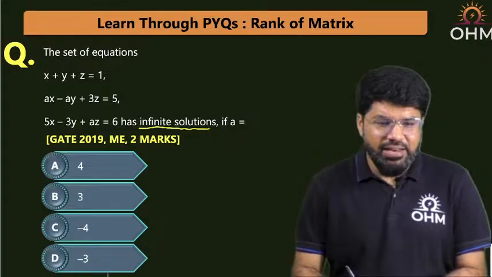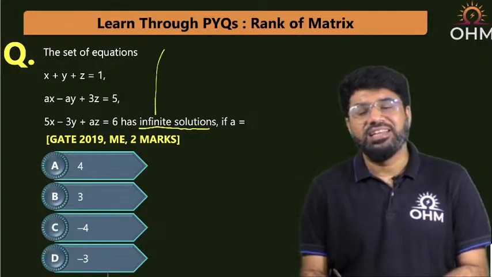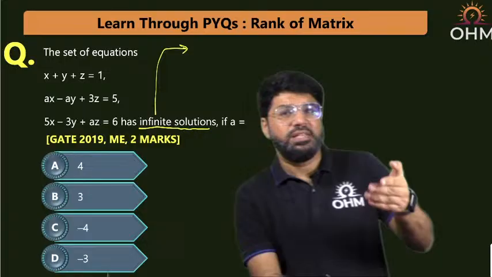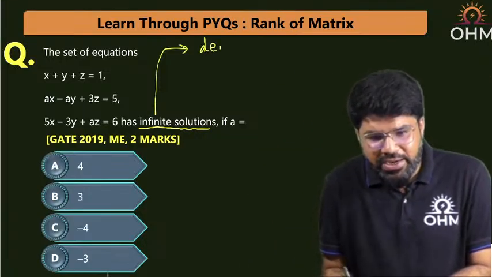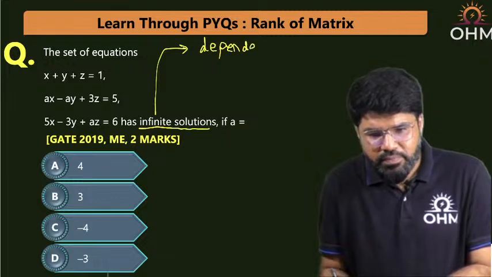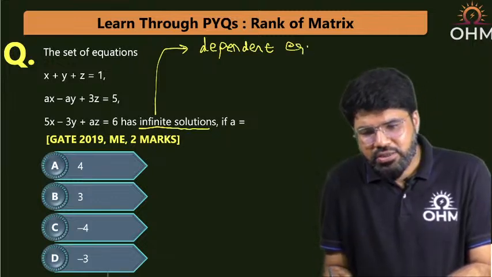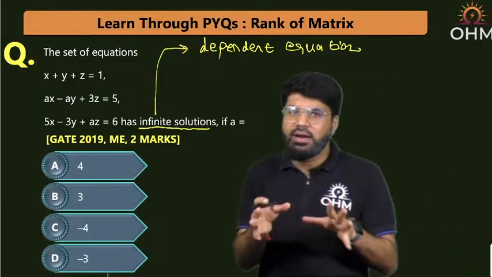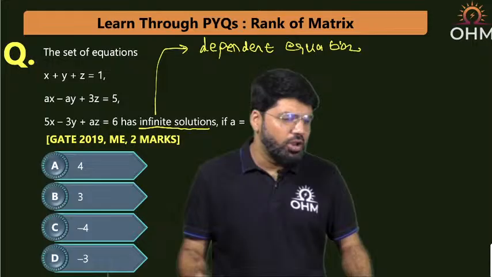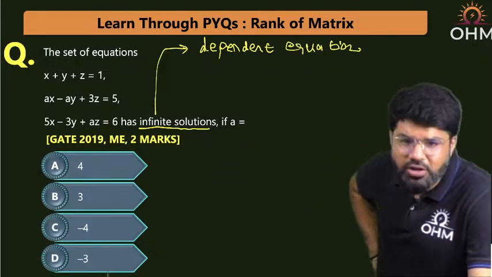Infinite solution is related to, like I told you, dependent equations, while no solution means contradictory equations. If I try by that logic, all my rank calculation, elementary row operations, row echelon form, all of that time will be saved here.